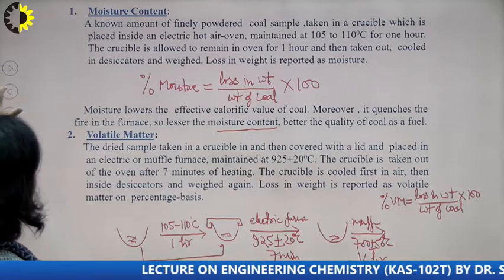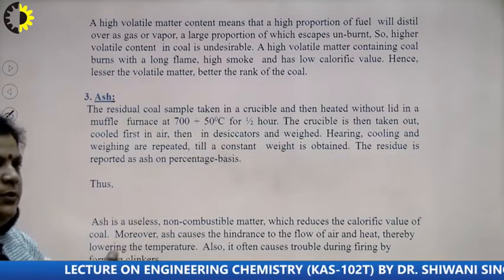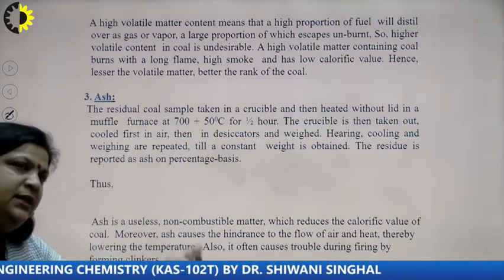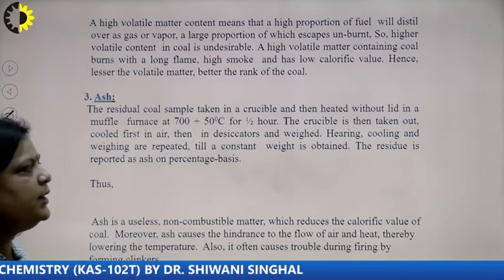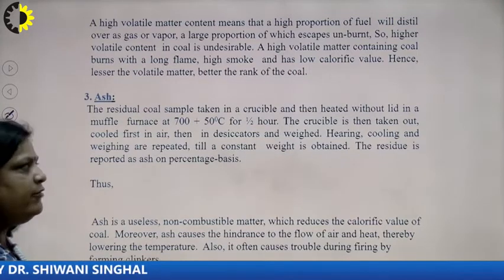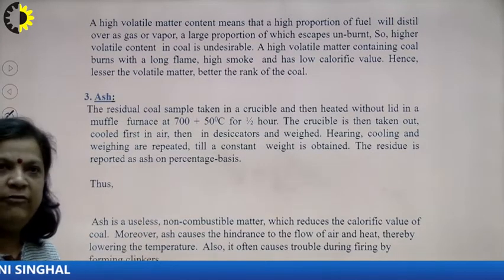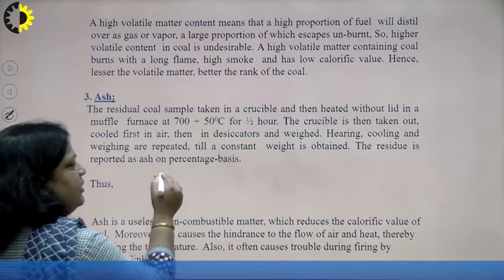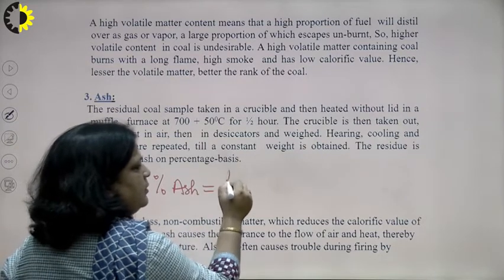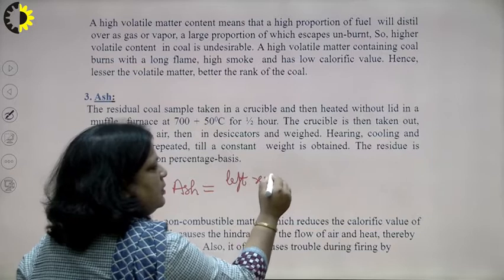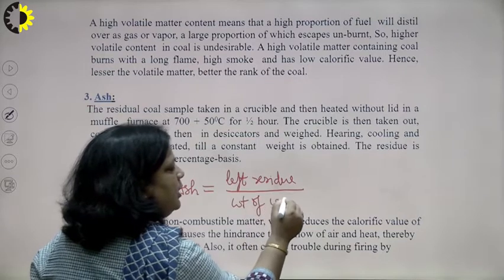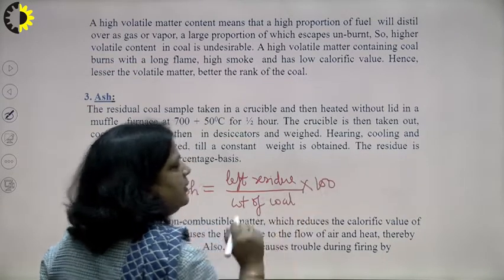Then remove it from the oven or furnace, cool it and then weigh it, and repeat this procedure till a constant weight is obtained. So, in ash we do not take loss in weight, the residue left will decide the percentage of ash. So, the percentage of ash will be left residue divided by weight of coal multiplied by 100, since it is in percentage.